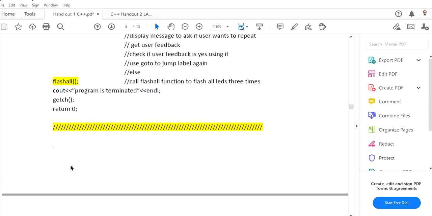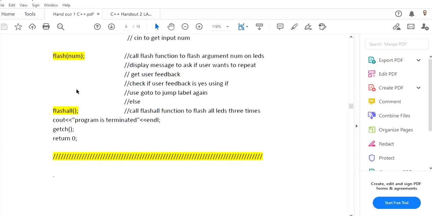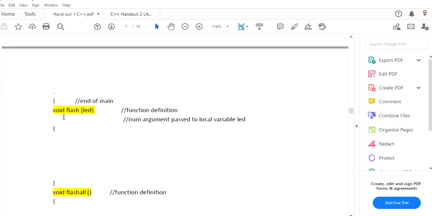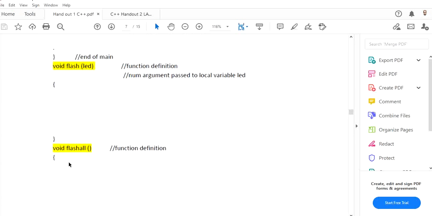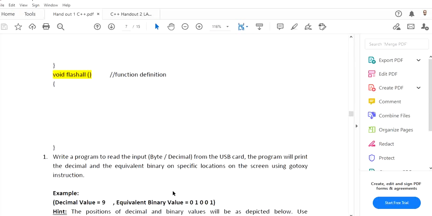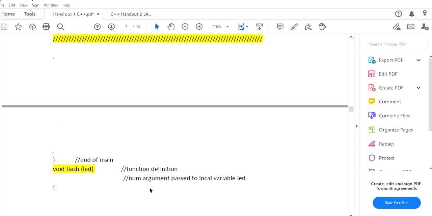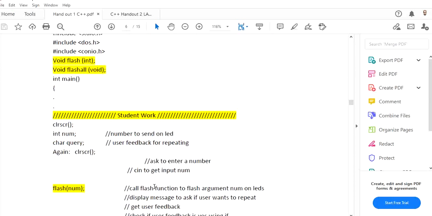Here, if it is not asking to repeat, very simple, it will call this flash all function. In flash all there is no input and output. Why? Simply because you will write all digital 255, sleep one, clear all digital, sleep one, because it is flashing all. So we know for flashing all, we use either set all digital or write all digital 255. It is very well known. So this is the way you will do this function program.